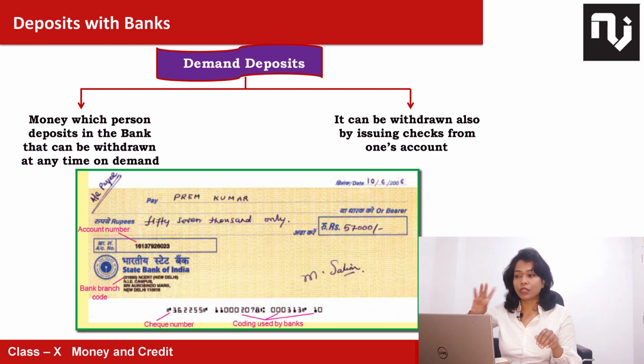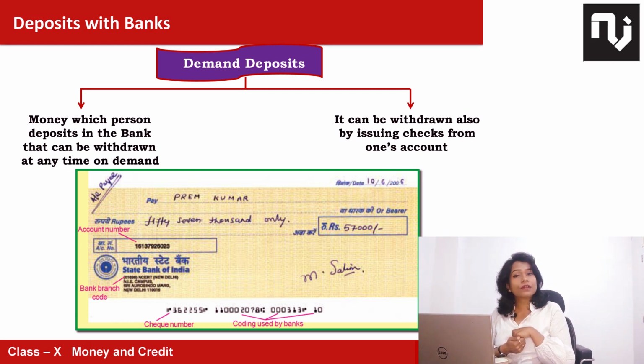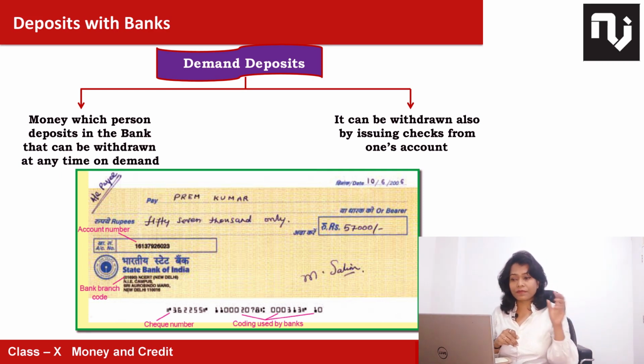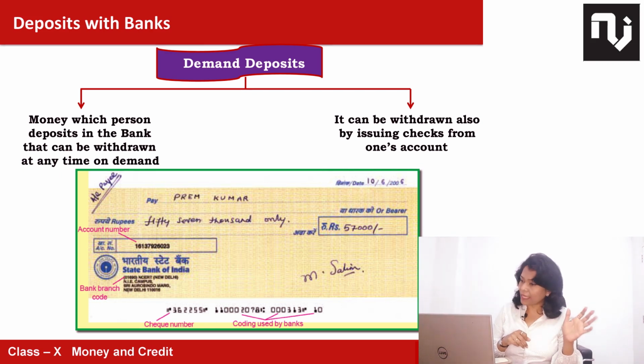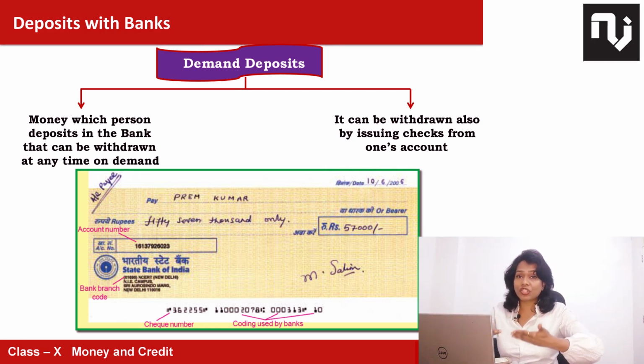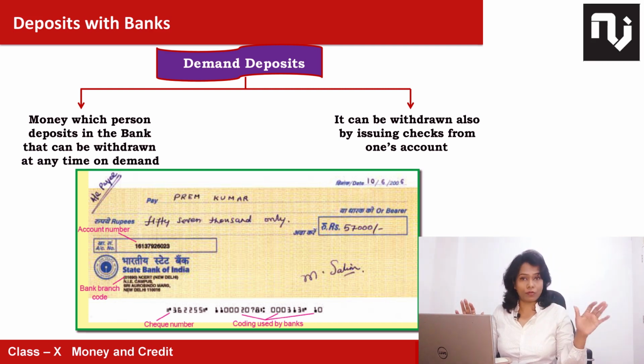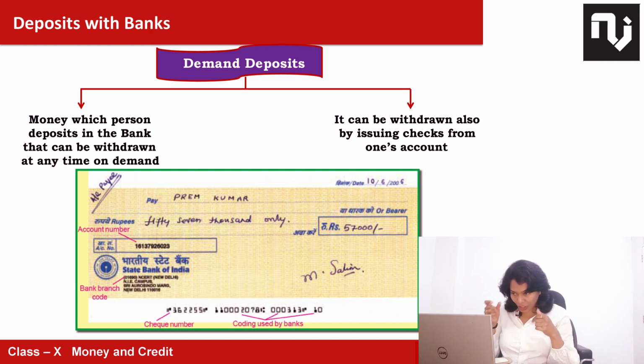If it is not written here, Prem Kumar could have gone to the State Bank and asked for cash, saying he doesn't need the check because he doesn't have a bank account. Again, next is written rupees: how much is being given to him, in numbers as well as in words, and the name of the bank from where the check is being issued, where you have an account, and under that the address is given. The logo of the bank and the code are also mentioned here. Account number, because there may be so many people having accounts, so they have different account numbers, and in that there is a check number.